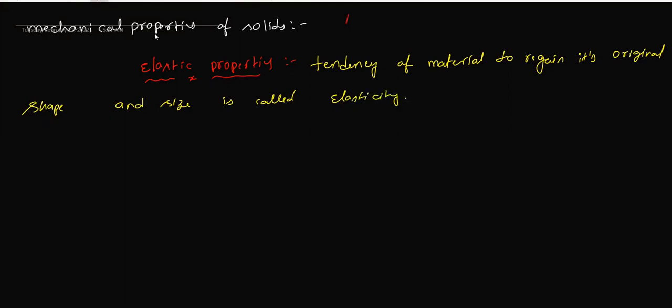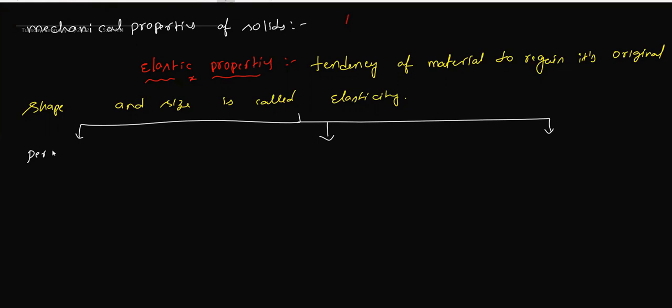In this we have parts. How many types are there? Basically, there are three types. The first one is perfectly elastic. Next, partially elastic. The third one is perfectly plastic, which we can call perfectly plastic materials.